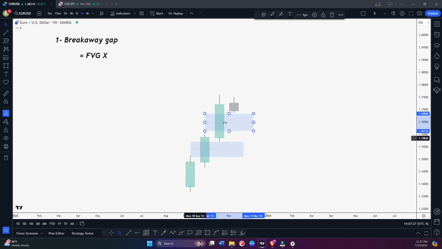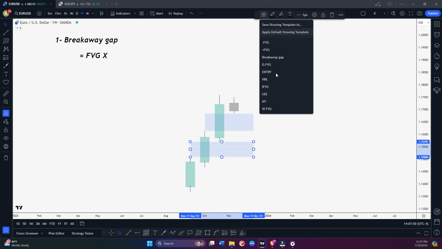Just understand the concept. Don't think every time we need the same three bullish candles and one bearish candle. That's not the concept. I'm just explaining what a breakaway gap is. So you can see we have created a fair value gap here as well, and a fair value gap here as well. So tell me, which one is the breakaway gap?